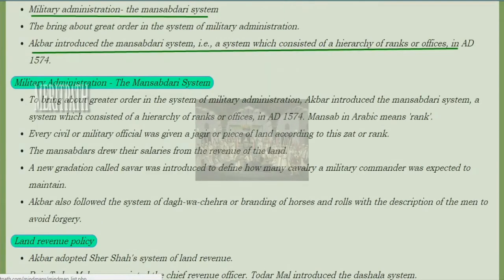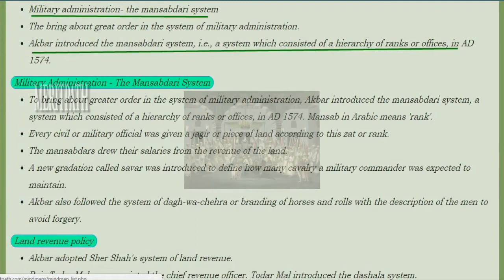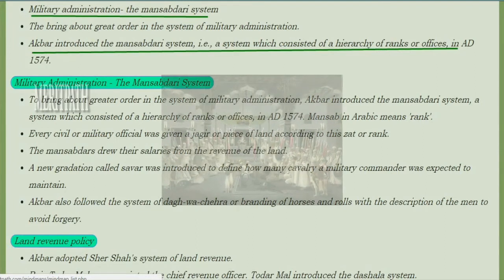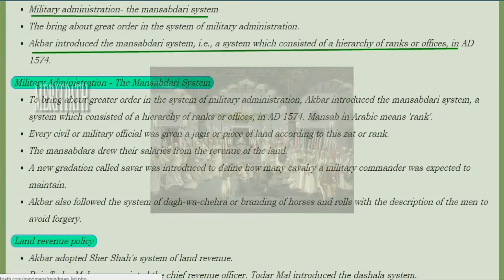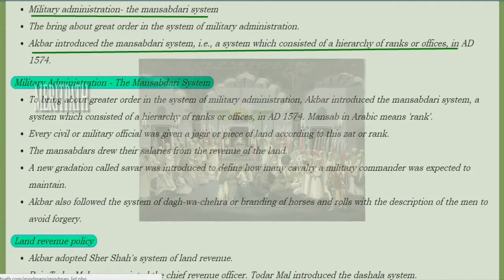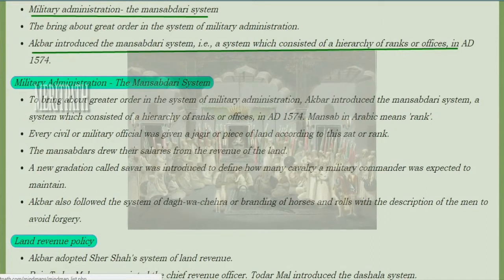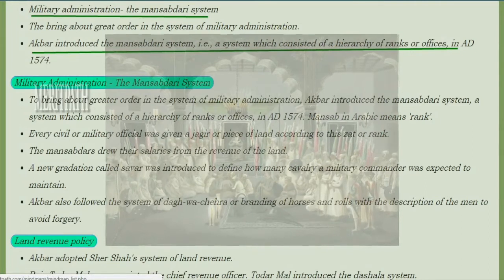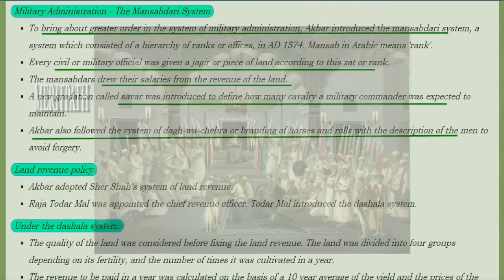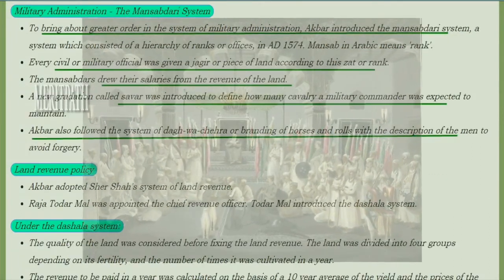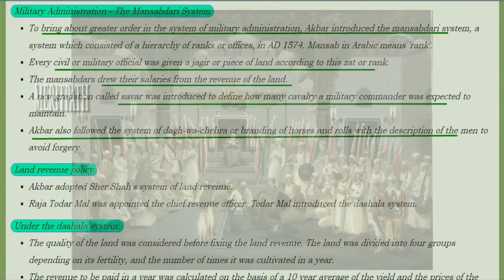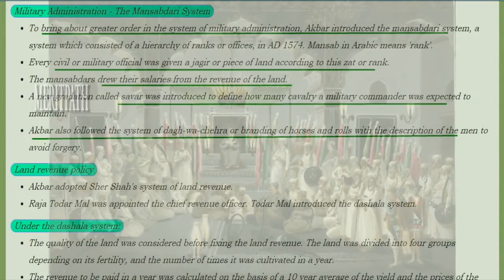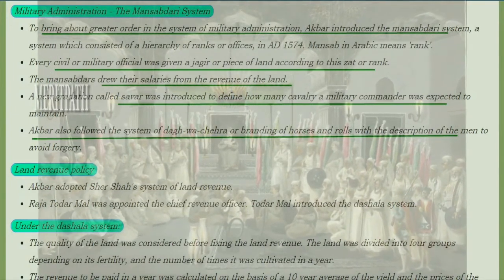Military administration was known as the Mansabdari system. It brought a great order in the system of military administration. This Mansabdari system was introduced by Akbar in AD 1574, and it consists of a hierarchy of ranks or offices. Mansab means rank.